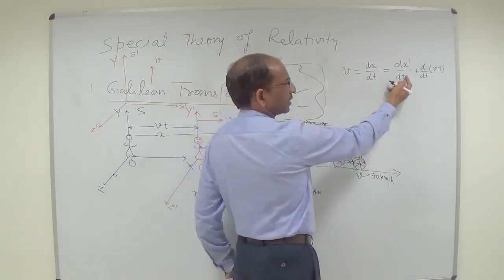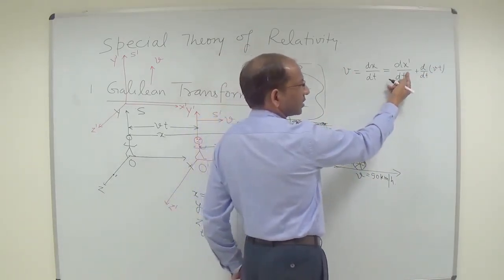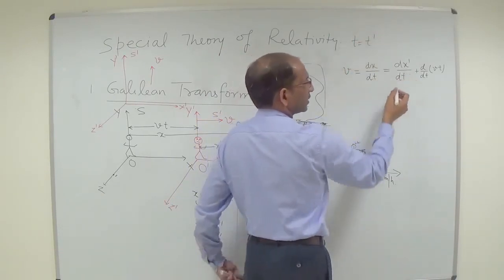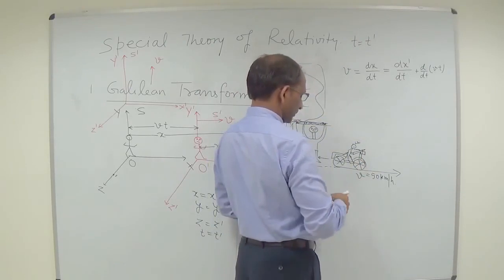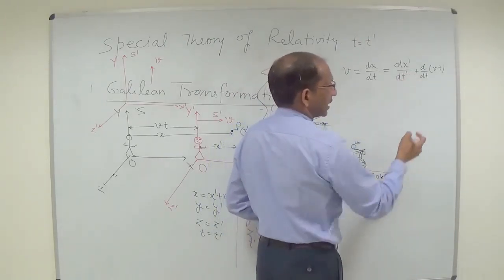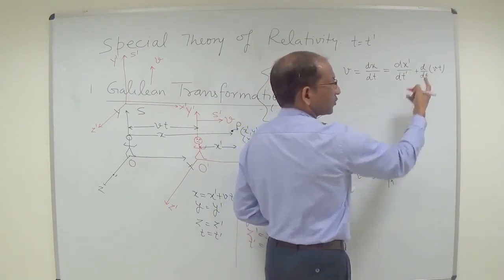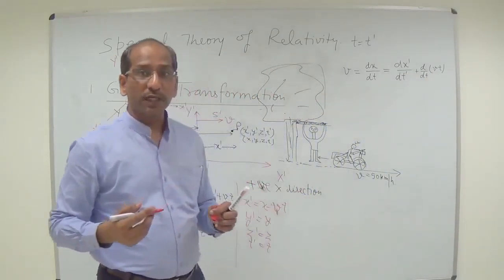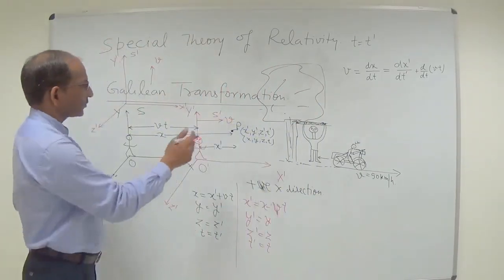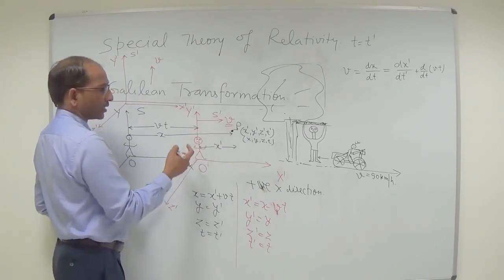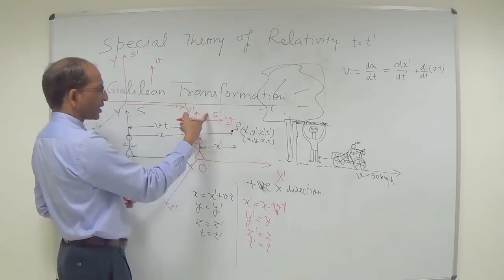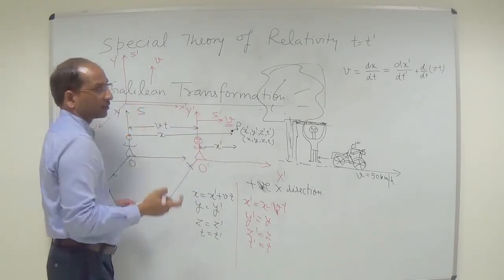One thing here is that t is equal to t prime, so I am writing this as t prime. And second thing is that this v is the relative speed, and that relative speed remains constant. This v is constant because this is the relative velocity of S prime plane with respect to S.